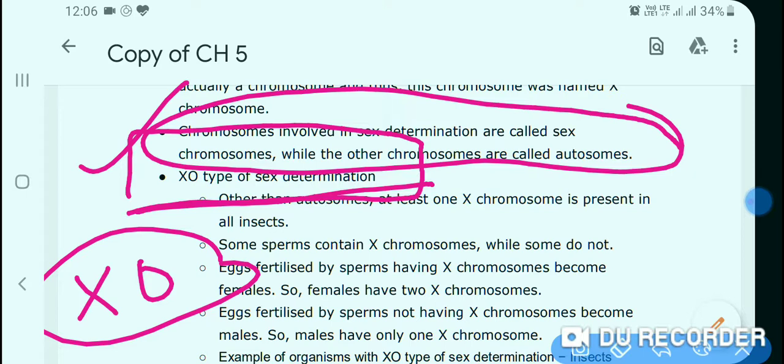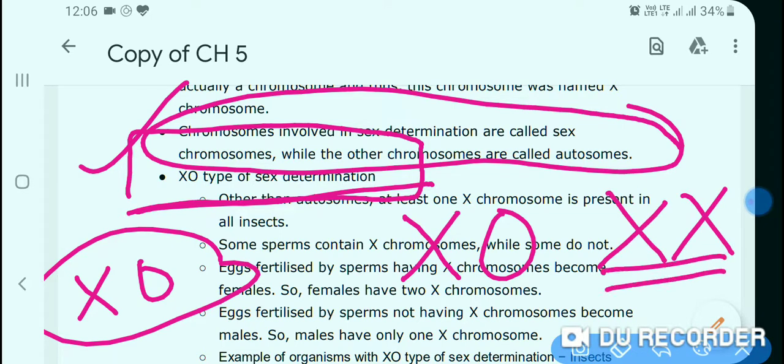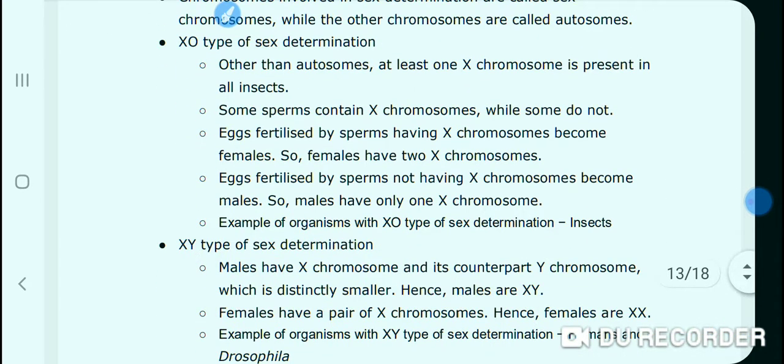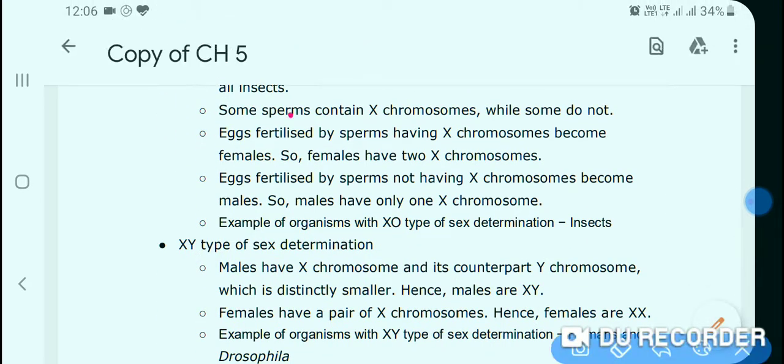Here the male is heterogametic. In the case of male, there is only one X chromosome and the other is absent. In the case of female, there are both X chromosomes. Let us study by cross.